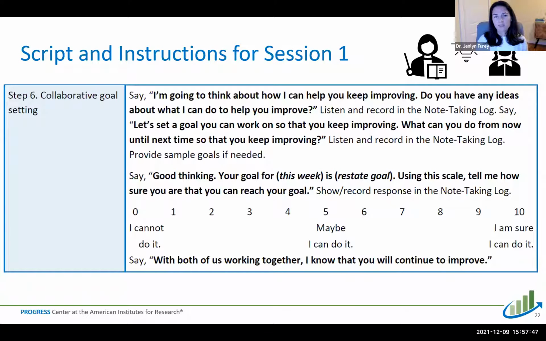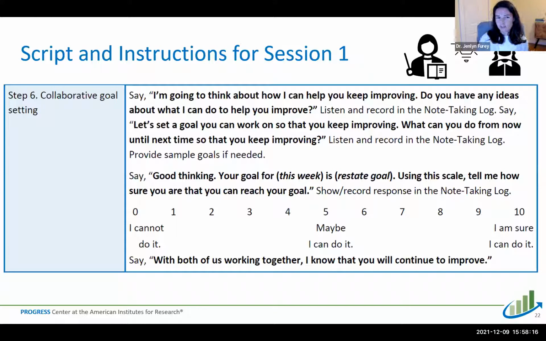This is prompting the student to think about whether there's anything the teacher can do differently that will help them to learn. The student might say, no, I'm not sure, or they might have an idea. I really like it when you teach me this strategy, or I really like it when you let me choose from these activities. It just gives a moment to prompt and have the teacher show that they're taking accountability for the student's growth.